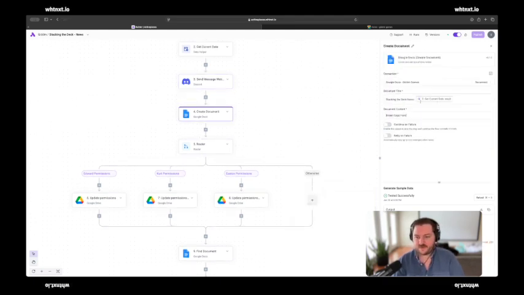From there, we create a Google Doc. Now, this can be done in two different ways. The Google Doc is nice because it allows for markdown formatting, and it makes things look nice.